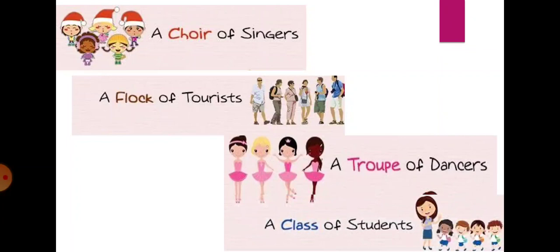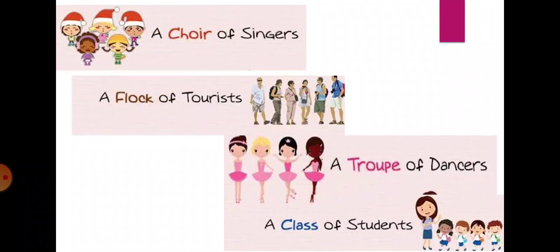So here some common nouns have a special name when they are in a group. Here choir, flock, troop, class are the collective nouns. Okay, so when they are in a group they have a special name.